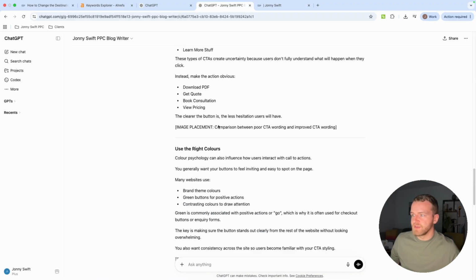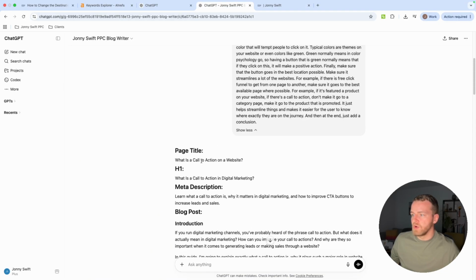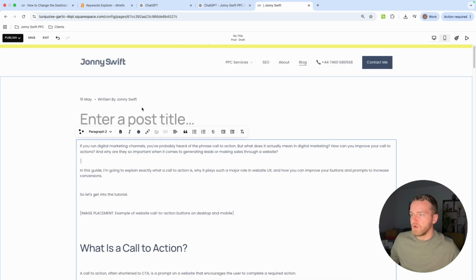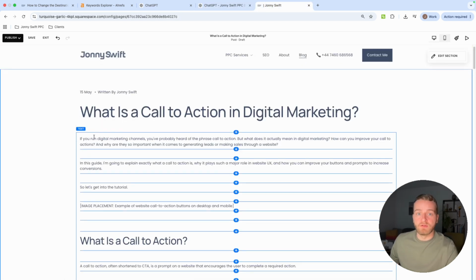For example, I sometimes use Shopify, and sometimes it does a little dash in between the text, which doesn't really work out too well on Shopify. But for Squarespace, which I'm going to use right now, I don't really have to worry about that. The only thing I need to worry about is making it look a bit nicer and adding some images as well. So I'm just going over to my blog. I'm going to paste in what I have got. And then all I need to do now is format it to work on Squarespace.